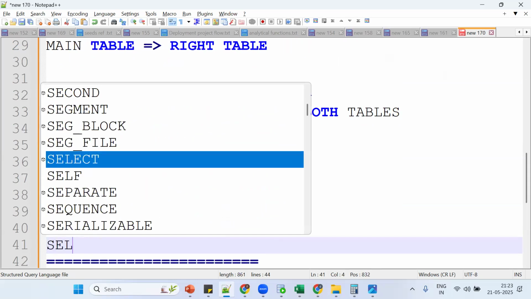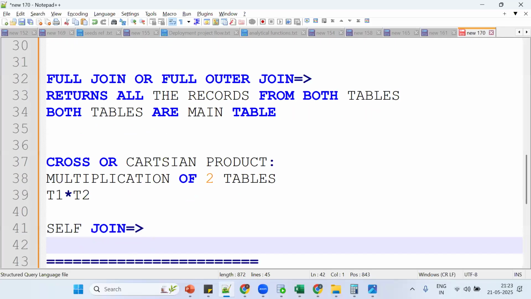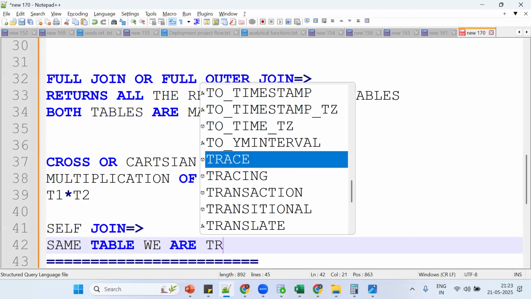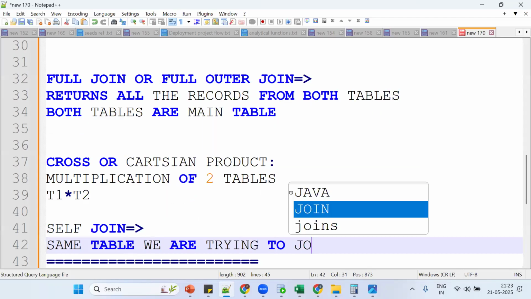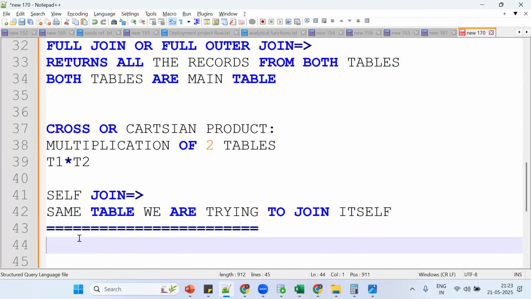So what is self-join? We'll see the same thing in detail. Tell me what is self-join? Joining the table to itself. The same table we are trying to join with itself. Okay, so you got the point. See here what happened. The same table we are trying to join. This is called self-join.